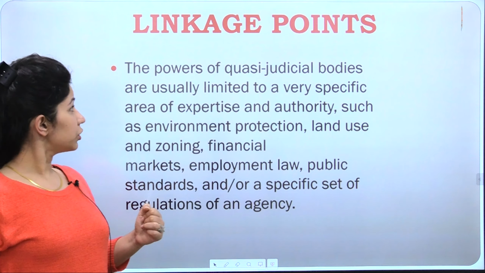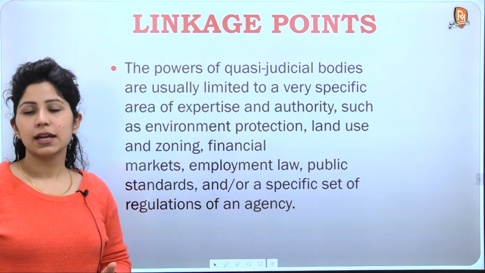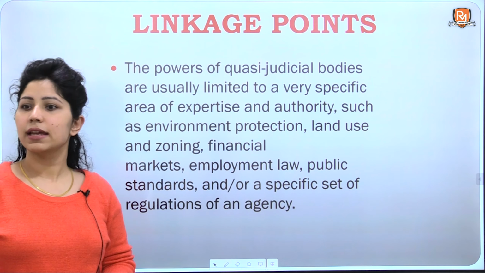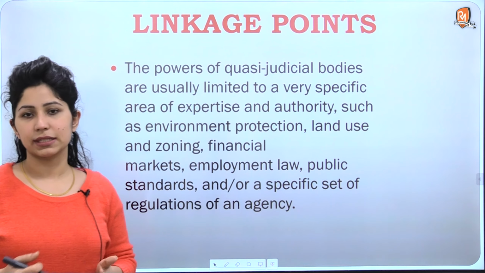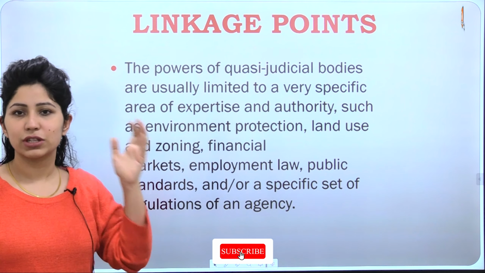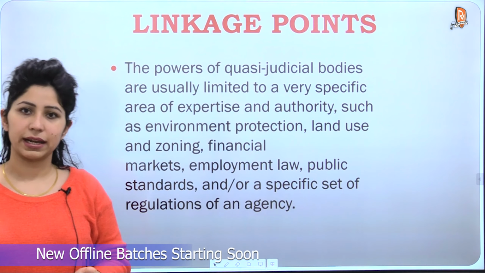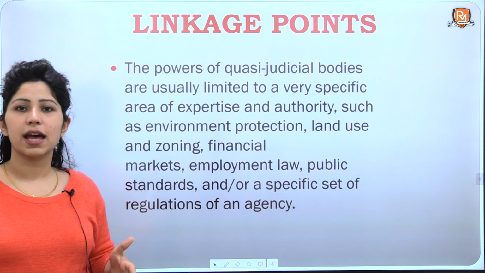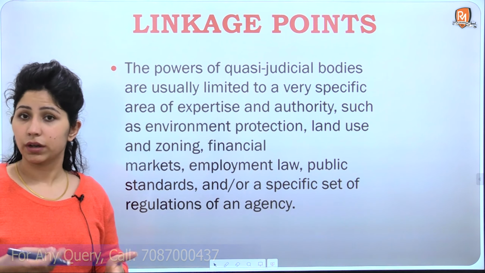The powers of quasi-judicial bodies are usually limited to a very specific area of expertise and authority, such as environment protection, land use and zoning, financial markets, employment law, public standards, or the specific regulations of an agency. So here you have specified that their role is very much limited. Experts are taken from one area or from parts of the judiciary. Some judges are hired from the judiciary and experts from one area are taken, and they are put in place as judges in a quasi-judicial body. They are there to decide on a case or a public matter.